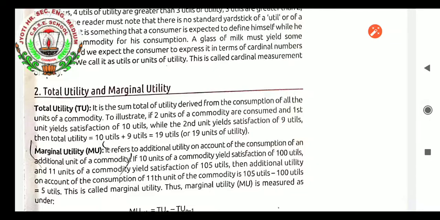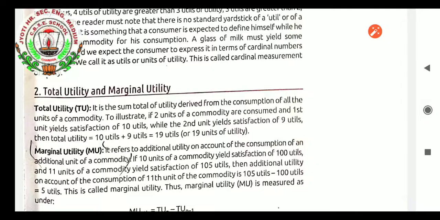To illustrate, if 2 units of a commodity are consumed and the first unit yields satisfaction of 10 utils, while the second unit yields satisfaction of 9 utils, then how much satisfaction? 10 plus 9, 19 utils. That is the total utility. Is the point clear? Once again I want to repeat. If 2 units of goods are purchased and the first unit satisfies us by 10 utils and the second unit of the same commodity satisfies up to 9 utils, then the total utility is 10 plus 9, 19 utils.